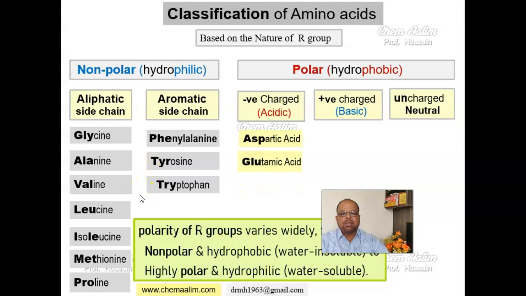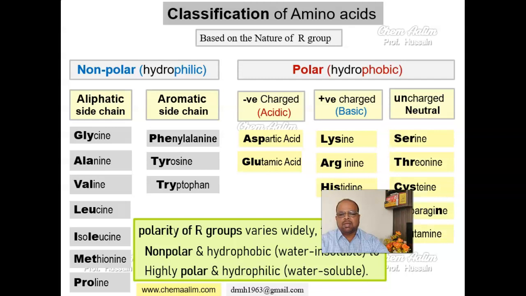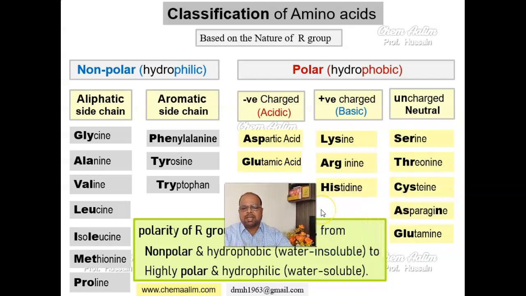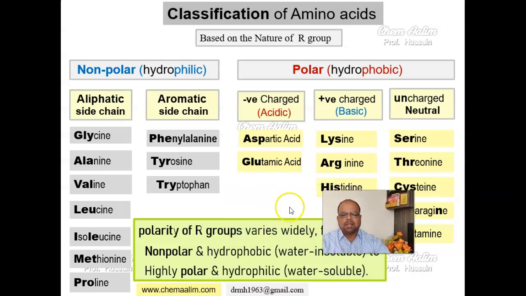In case of polar group, negatively charged or acidic amino acids, aspartic acid, glutamic acid. Positively charged, we have lysine, arginine, histidine. Uncharged or neutral, we have serine, threonine, cysteine, asparagine, glutamine. These are the common amino acids which we are going to study.